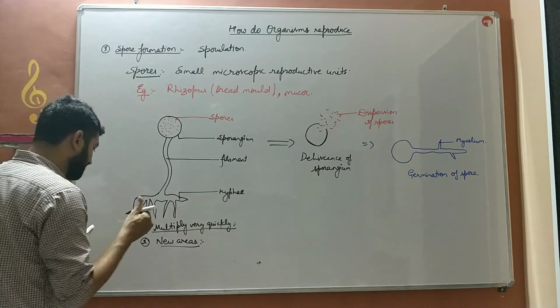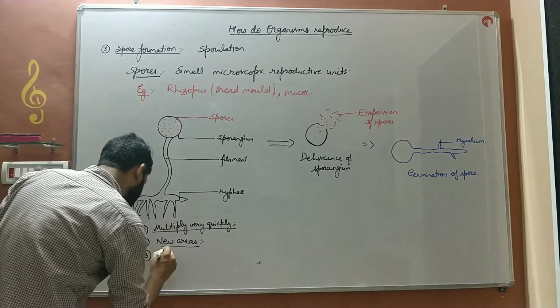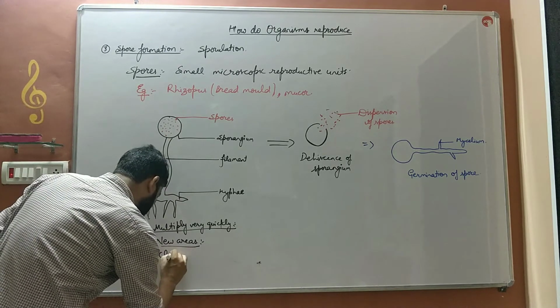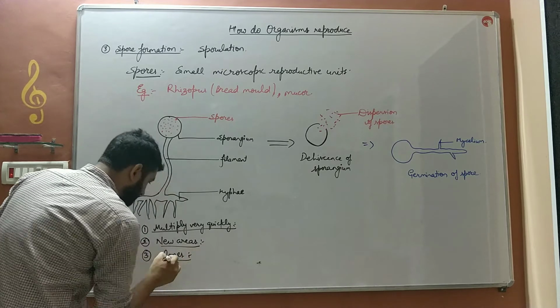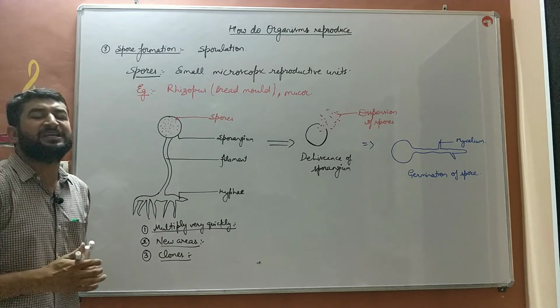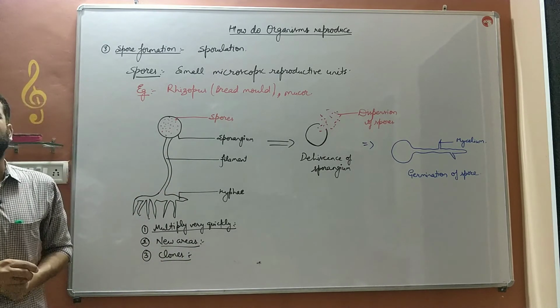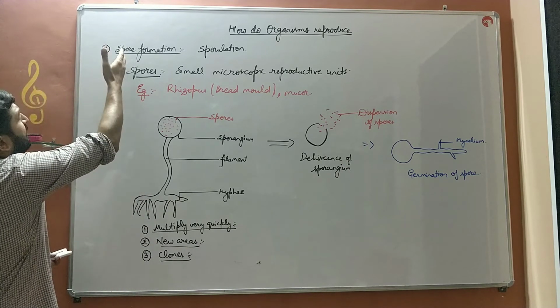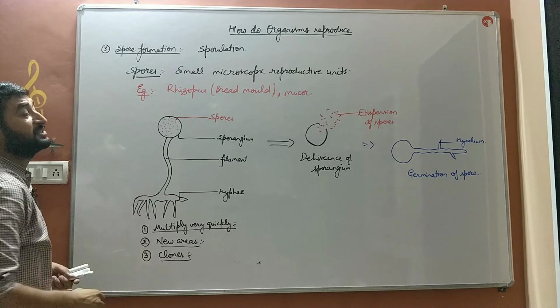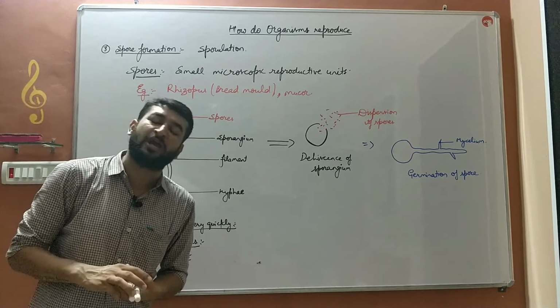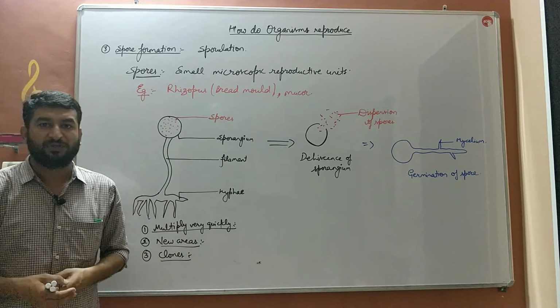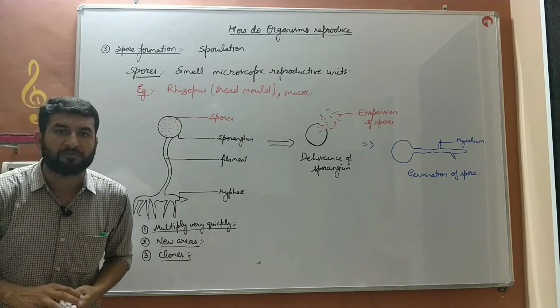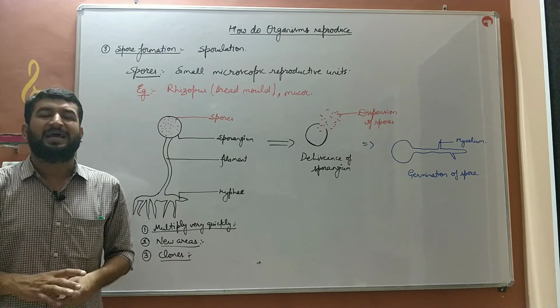Along with that, third, clones. Morphologically and genetically identical organisms are known as clones. Asexual mode of reproduction will give rise to the formation of clones. So that is the advantage. There is no change in the organisms. So that is the spore formation along with its advantages.